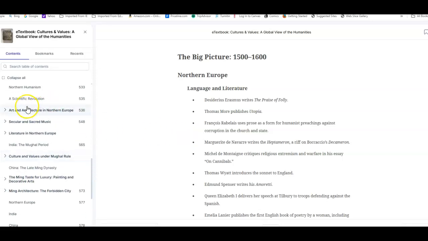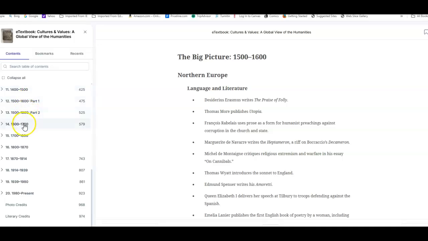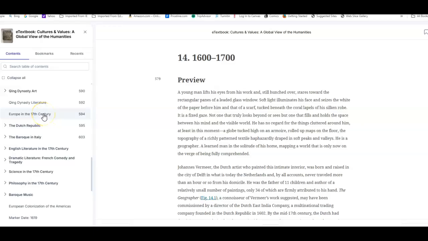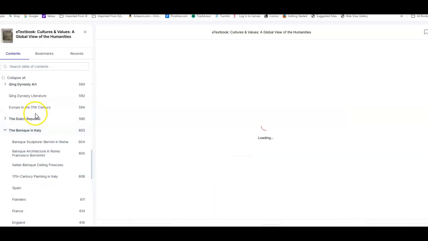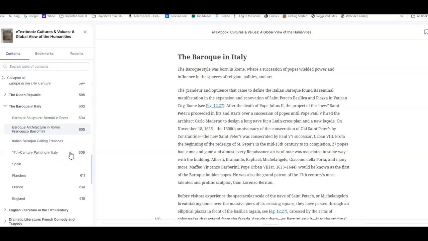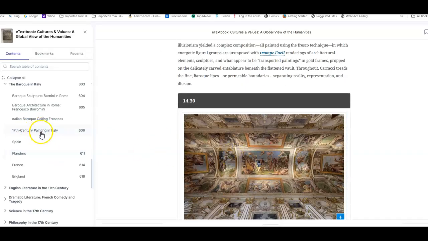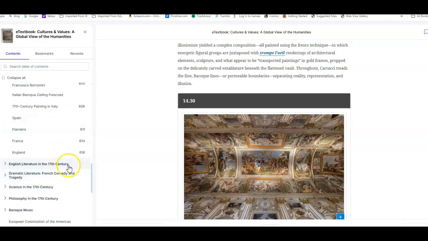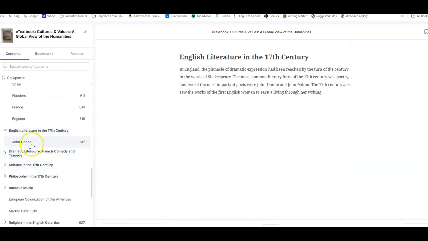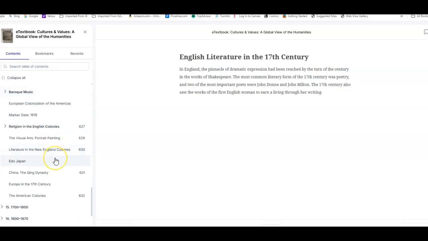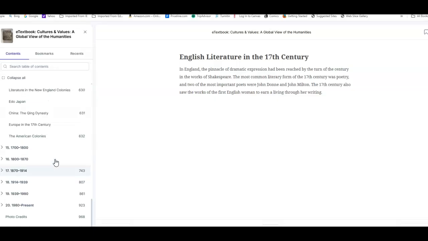So let me collapse all in here, and go to 1600, and again you'll see some of the details here about Europe in the 17th century, the Baroque in Italy. So there's this part about the Baroque, and again you'll see about 17th century painting in Italy, and it gives you some details here about some of those figures. And then about literature in the 17th century. It makes a little comment about John Donne here, but here's about the Baroque music. You have the details about some of the other ones.